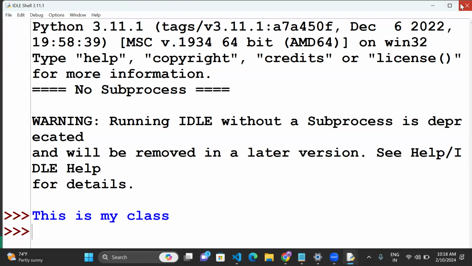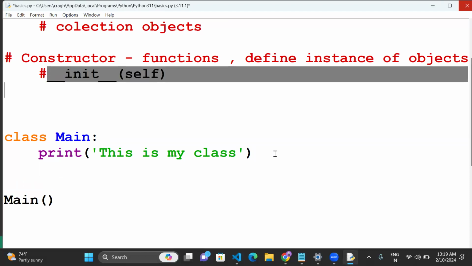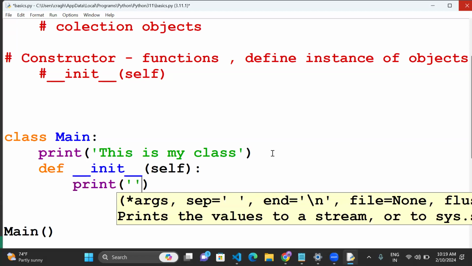Right, guys? So now inside the main class, I am going to create one constructor function. Constructor function means def is the function keyword. The function name should be __init__, double underscore init, again double underscore, parentheses. The first parameter, self, is a must. And here I'll pass one basic print statement, for example, this is a constructor function.